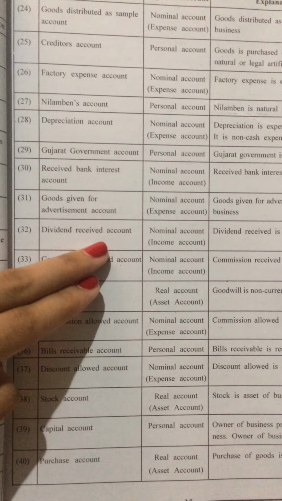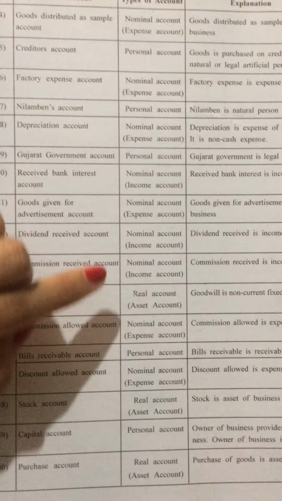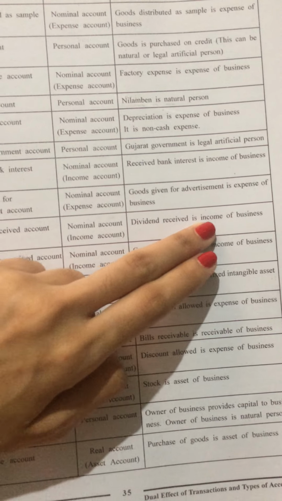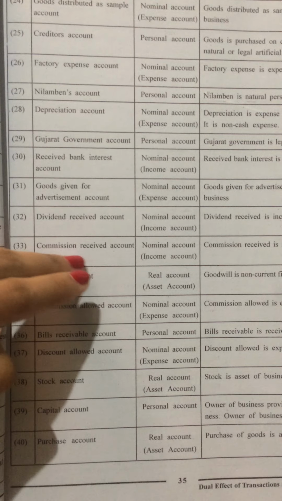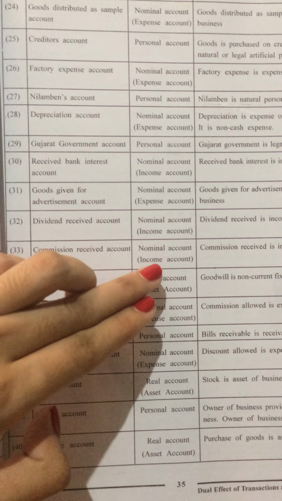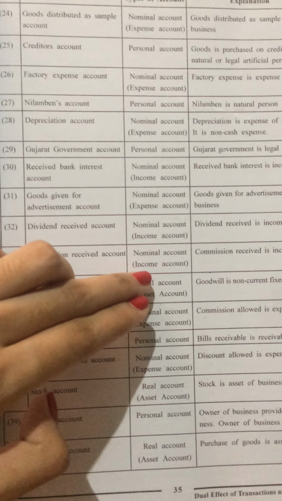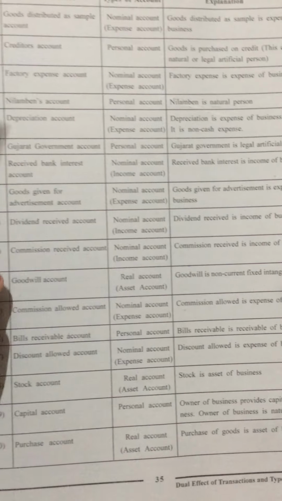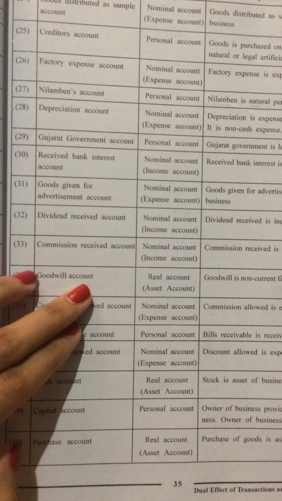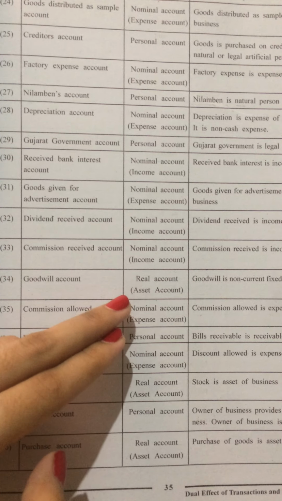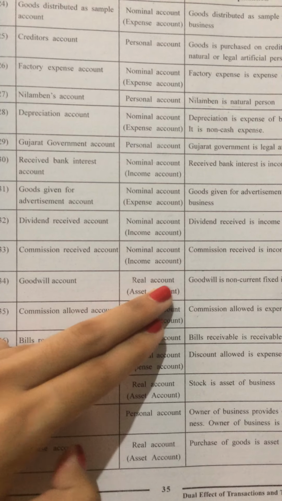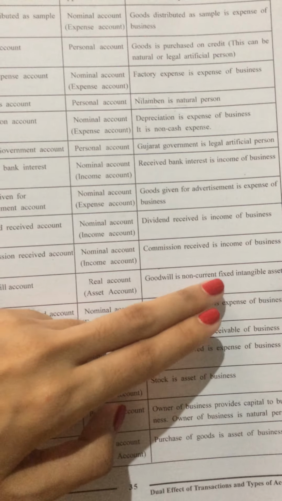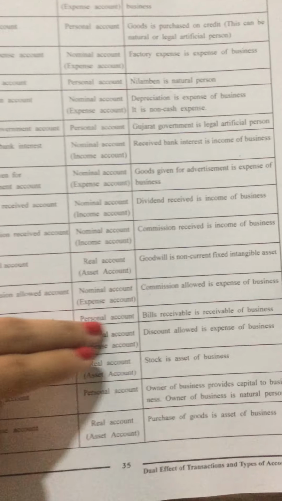Then dividend received account, this is a nominal account, or we can say income account, because dividend received is income of business. Then commission received account, this is also a nominal account or income account because commission received is income of business. Then the goodwill account, that is, all goodwill account is a real account, or we can say that asset account, because goodwill is a non-current fixed intangible asset.